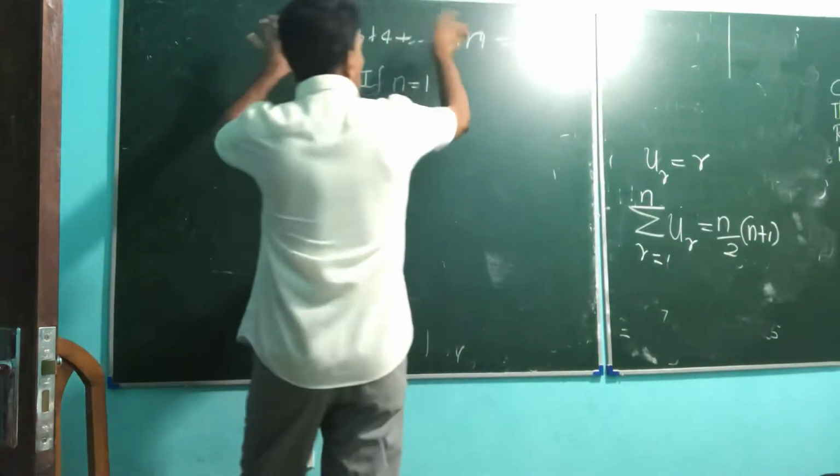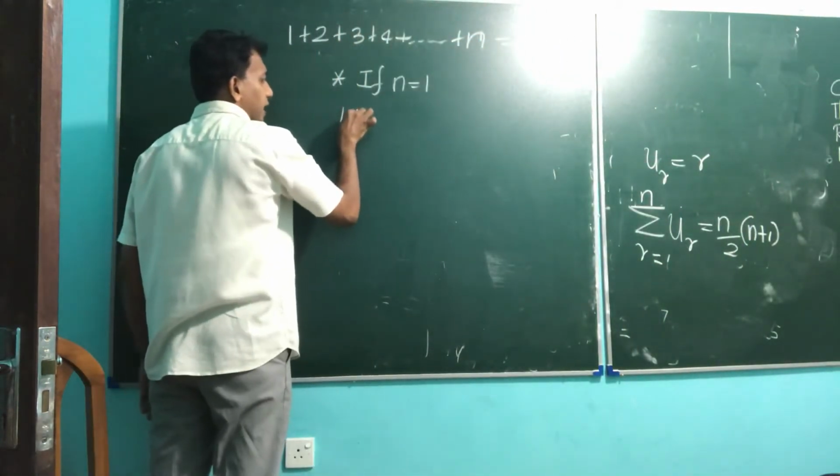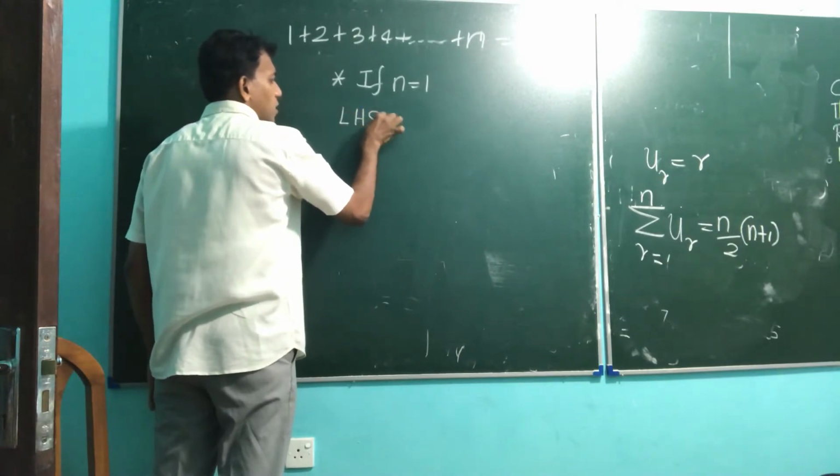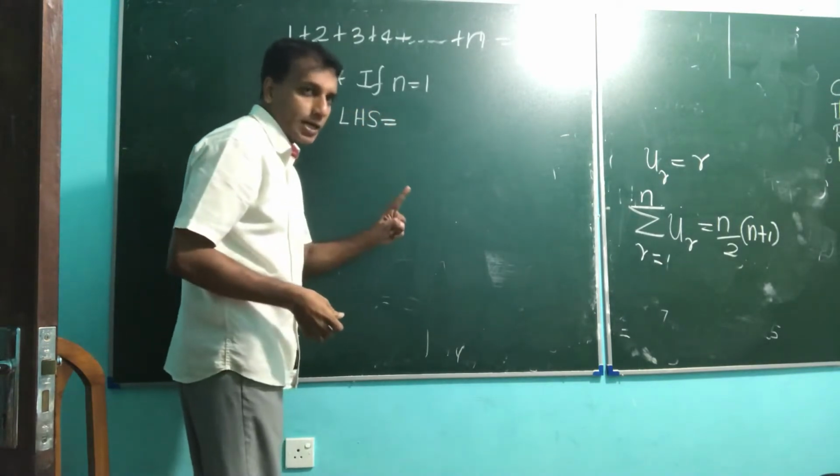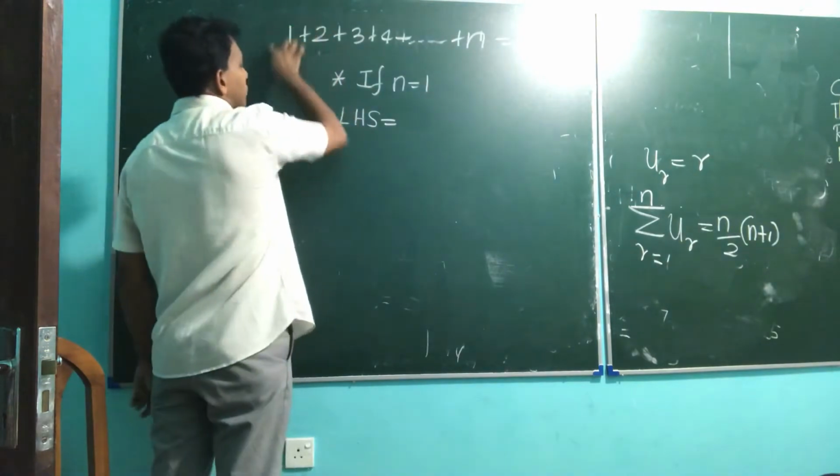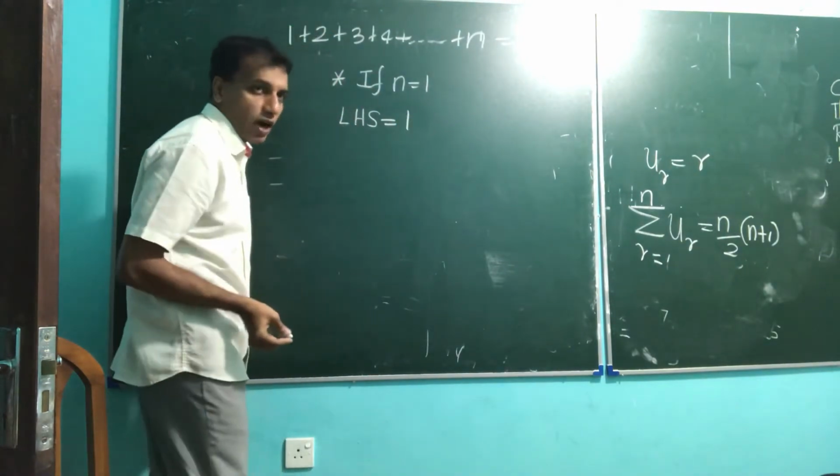See, if n equals 1, what is the left hand side? What do you mean n equals 1? First term, one term, right? So the left hand side is 1.